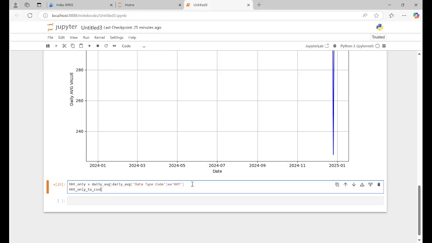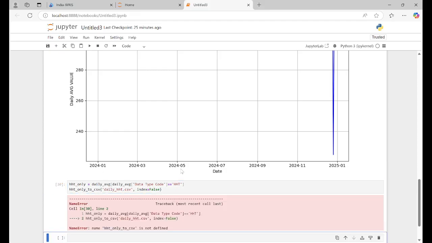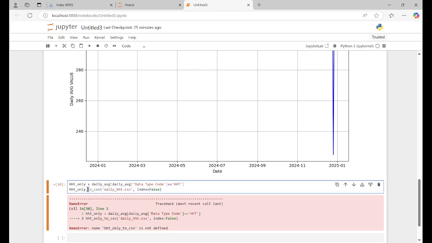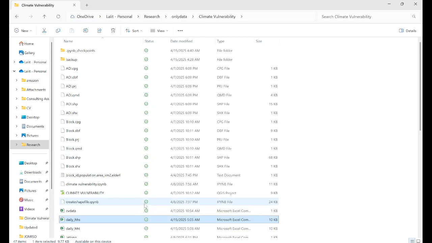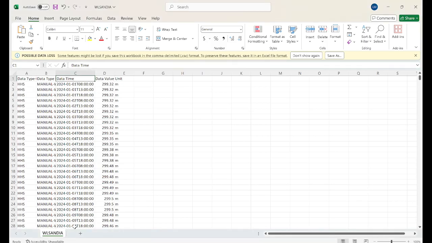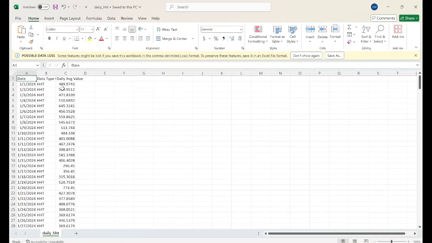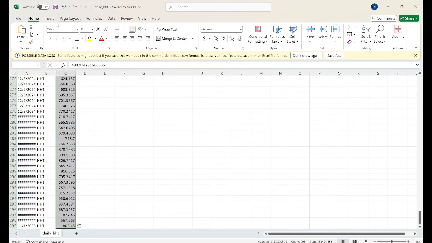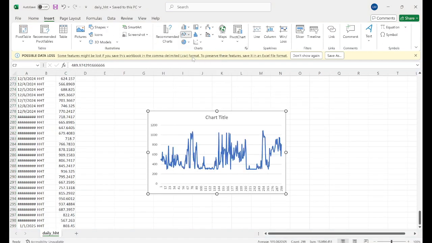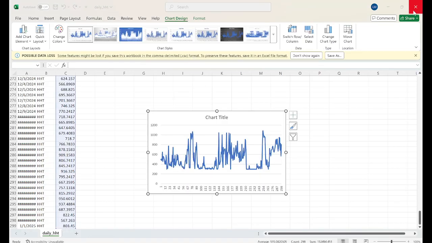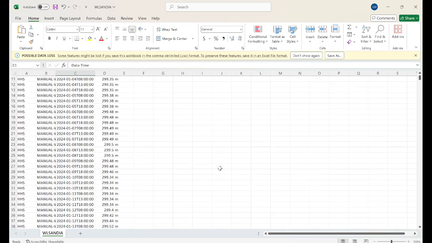You can write here to do HST dot CSV. You can put your name, whatever you want. Index equal to false. Close it. So dot to CSV, right? So it's also daily HST. You can see here, this is also done. You can plot this one also in Excel. Whatever, you can see it will be like that. It looks better, right?